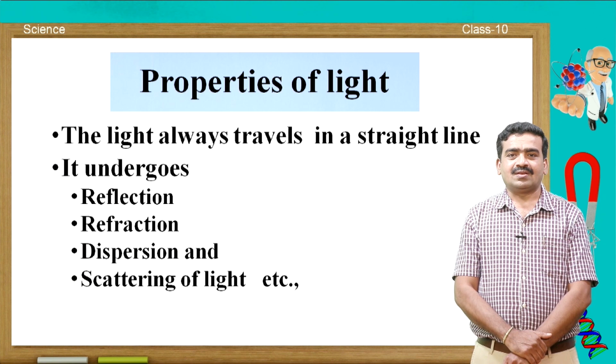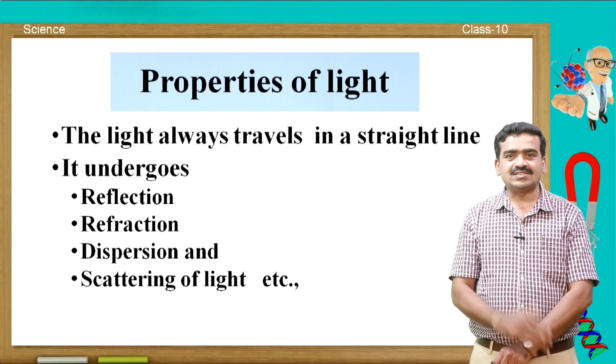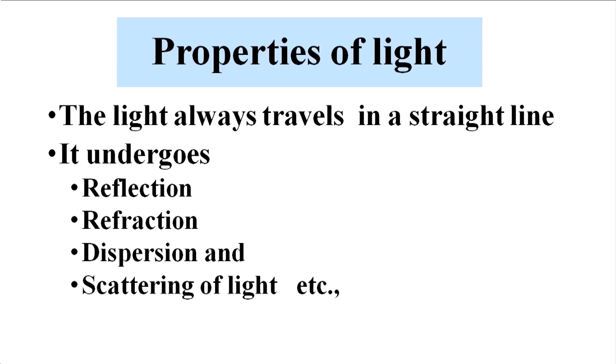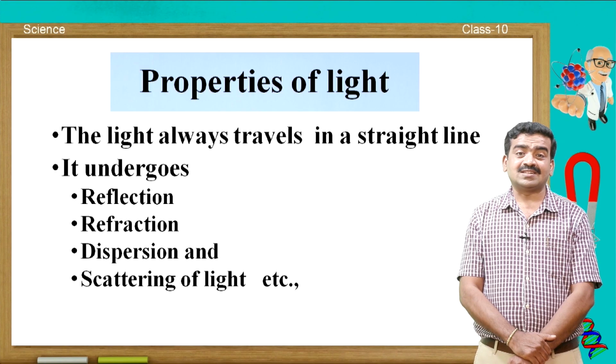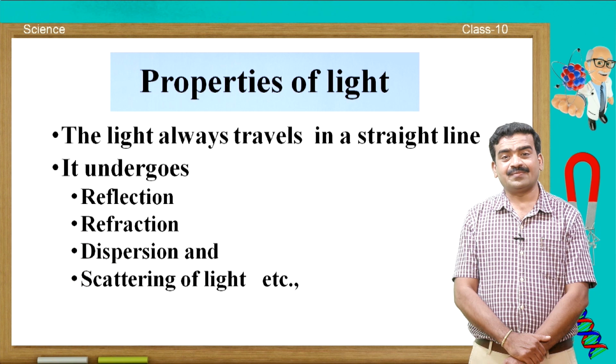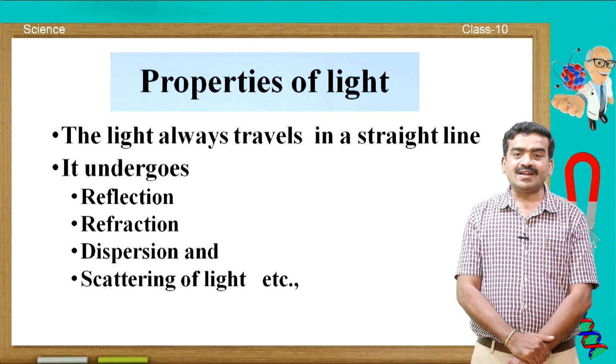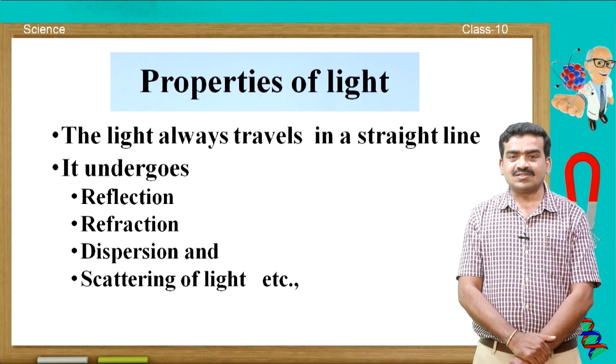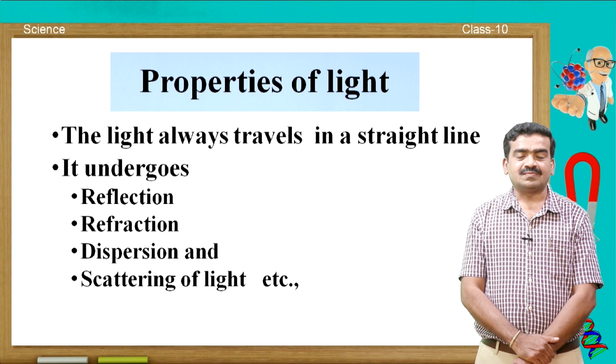My dear student, you know the basic properties of light, just recall those properties. You know that the light always travels in a straight line, and also it undergoes reflection, refraction, dispersion and scattering. Reflection is nothing but the bouncing back from the surface, refraction is nothing but change in the path, dispersion is nothing but splitting into 7 constituent colors, and scattering is nothing but whenever light travels through a solution, the particles in the solution scatter the light.